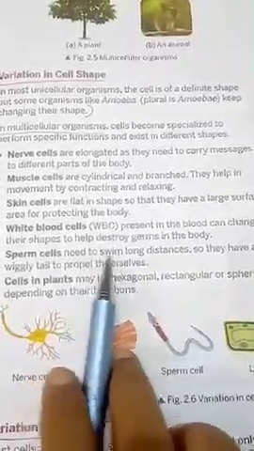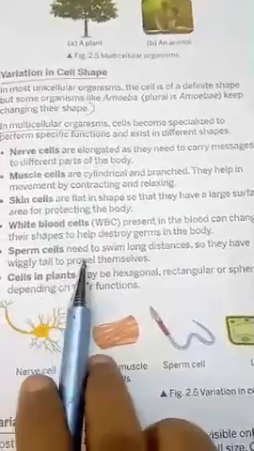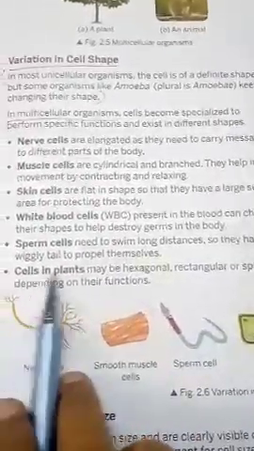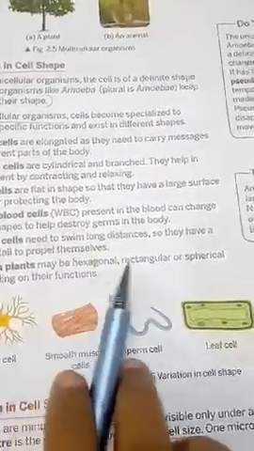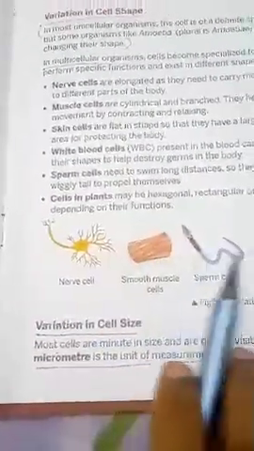Sperm cells swim long distances, so they have a tail to swim. Cells in plants may be hexagonal, rectangular or spherical. So like this, different shapes of cells, the diagrams are given, children. You can see that. No need to practice the diagram.